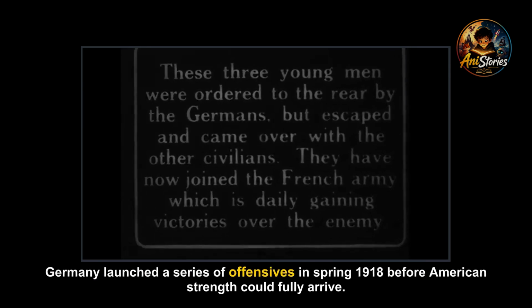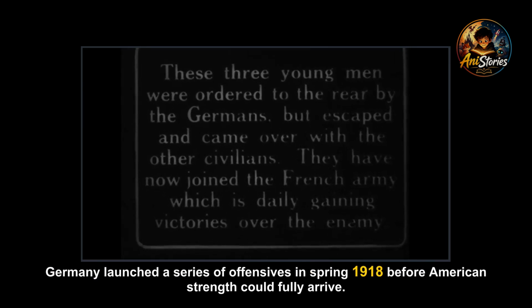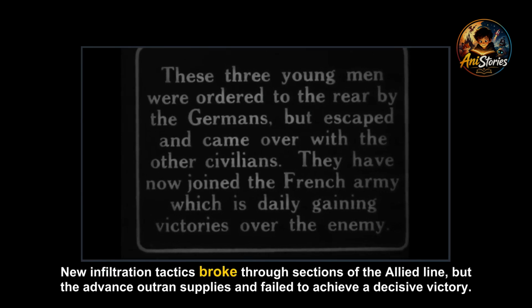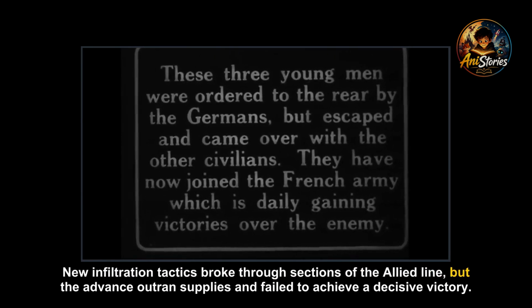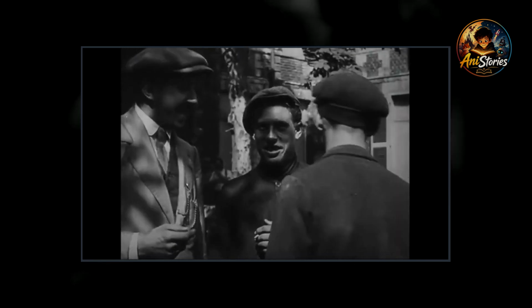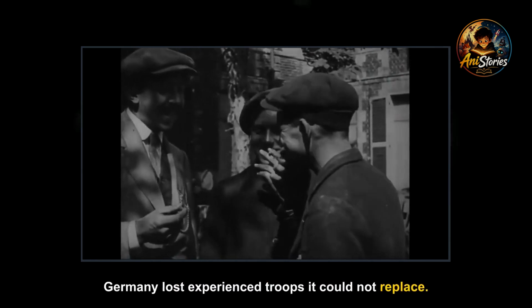Germany launched a series of offensives in spring 1918 before American strength could fully arrive. New infiltration tactics broke through sections of the Allied line, but the advance outran supplies and failed to achieve a decisive victory. Germany lost experienced troops it could not replace.